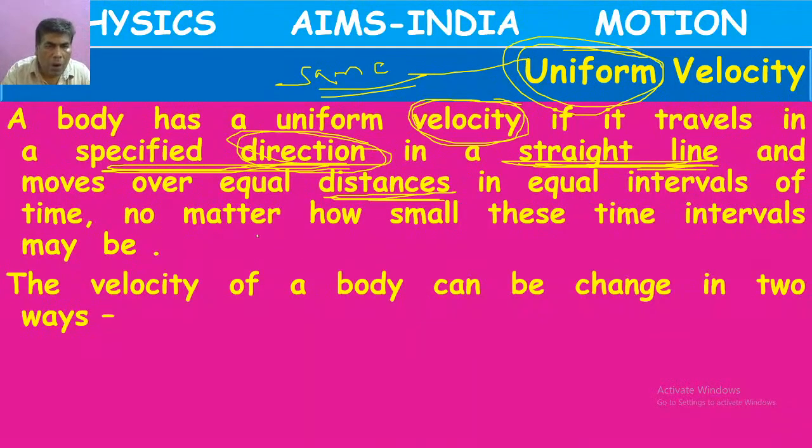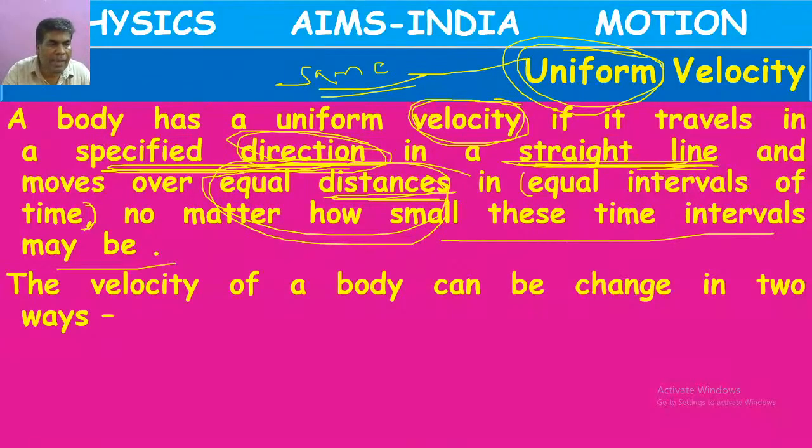Means if a body travels equal distances or equal displacements in equal intervals of time, no matter how small these time intervals may be, then it is said to be moving with uniform velocity.